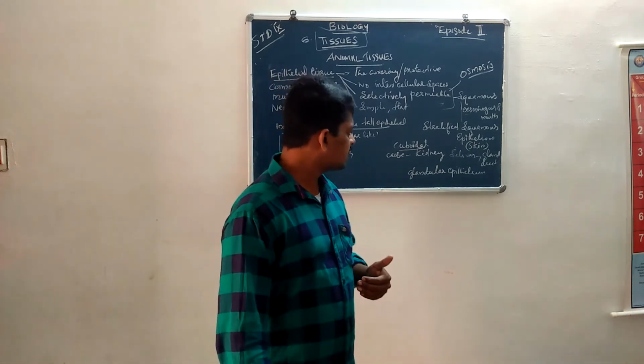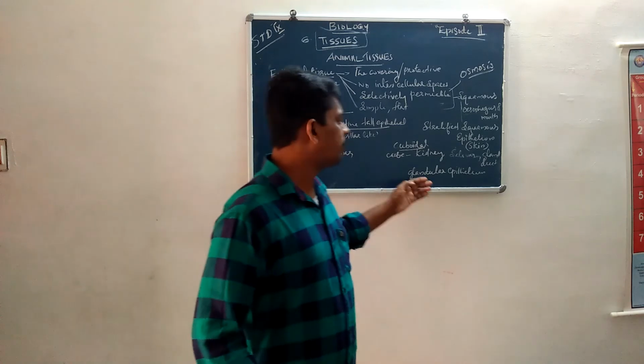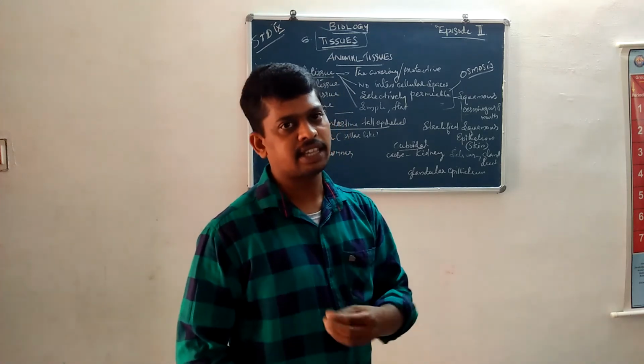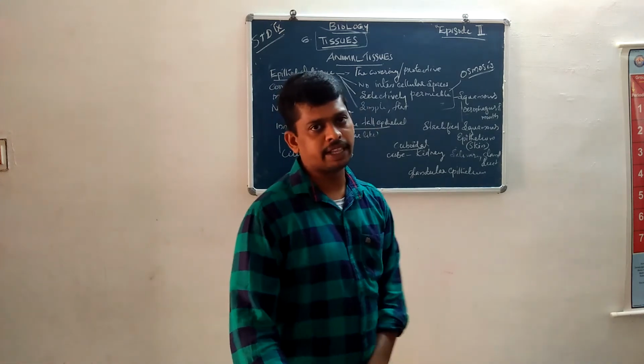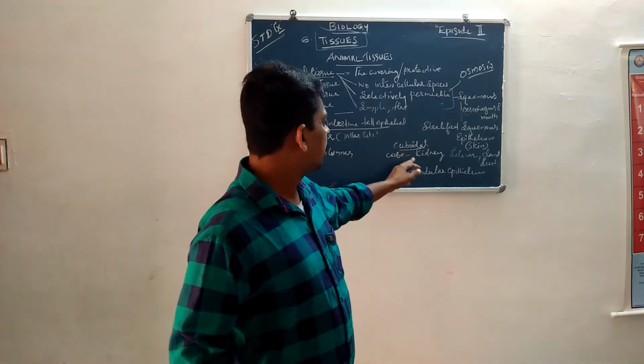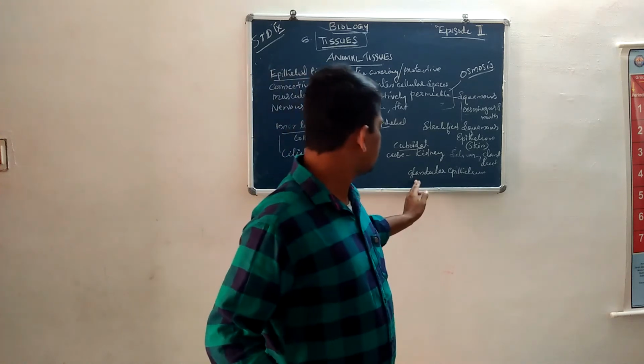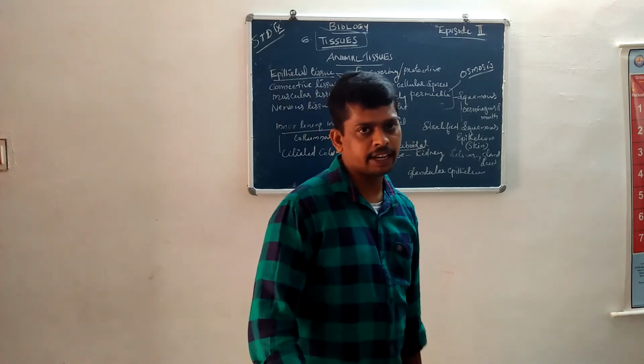So the presence of cuboidal epithelium in glands is known as glandular epithelium.